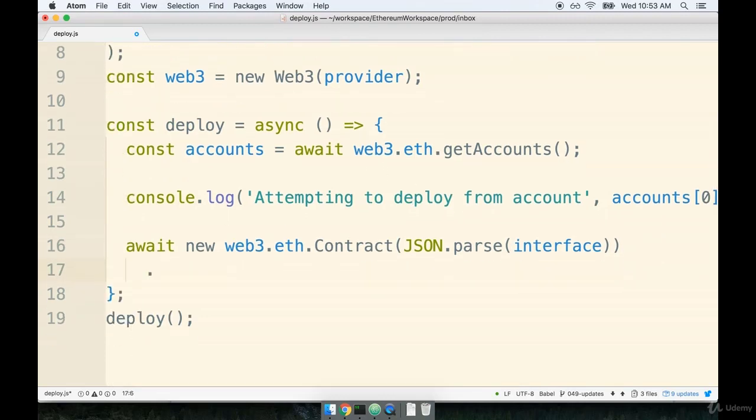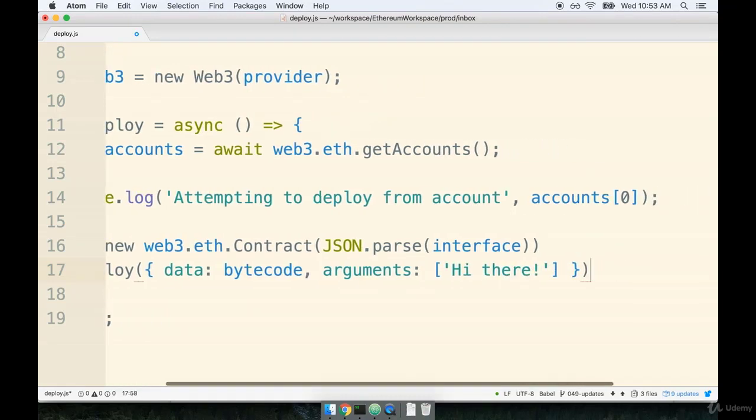Then on the line after that, we'll say deploy. The deploy statement right here is going to contain the contract's bytecode and any initial arguments that we want to pass to that contract. So we'll say data is bytecode, which we had already required into this file, and then arguments, which is going to be an array that contains all the initial arguments for our contract. So this will be the initial value or the initial message that we want to publish inside of our inbox contract. So I'll say, "Hi there", why not?